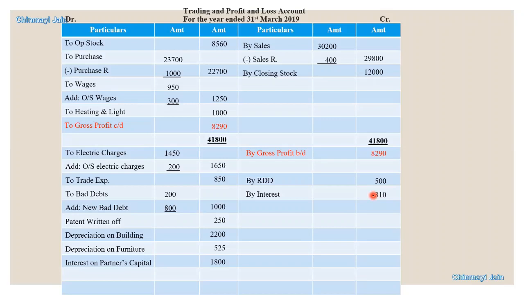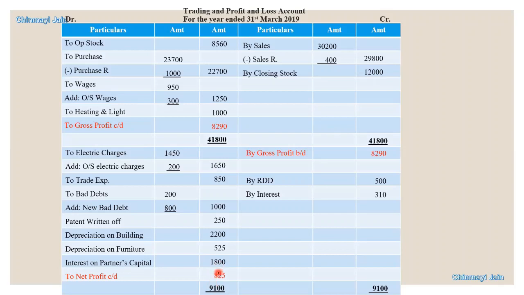Now let's make a total of credit side of P&L account. So total of credit side is 9,100 minus total of debit side. So our net profit will be 825. Okay, so this is our net profit.